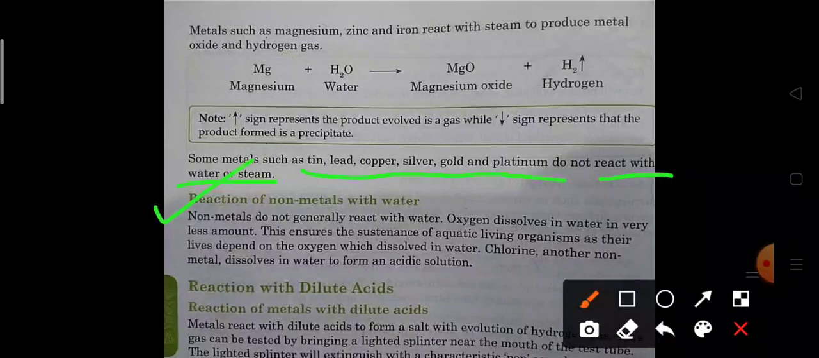Now the reaction of non-metals with water. Non-metals generally do not react with water. The oxygen dissolved in water is very small in amount, but this ensures the survival of aquatic organisms, as their lives depend on the oxygen dissolved in water. Chlorine and some other non-metals dissolve in water to form acidic solutions.